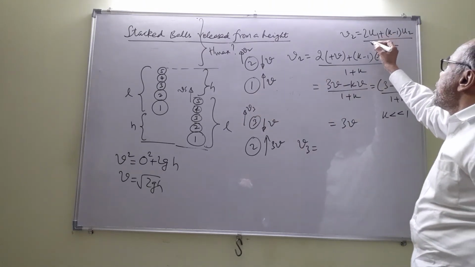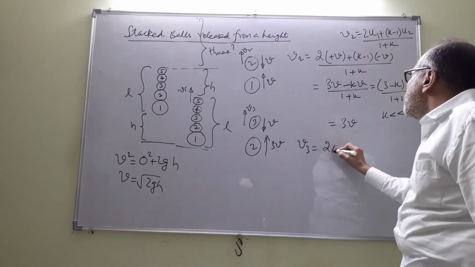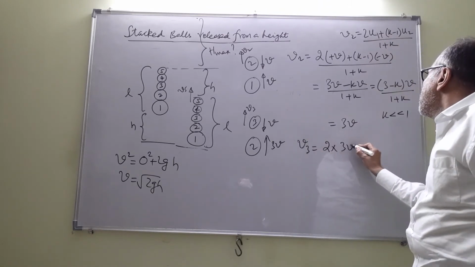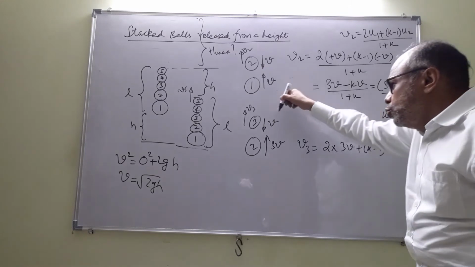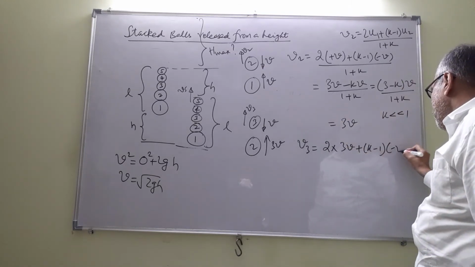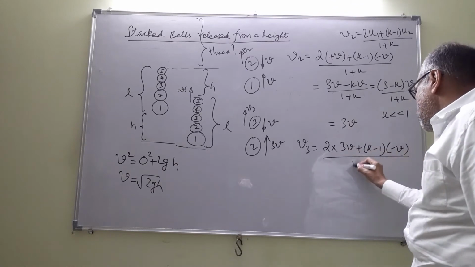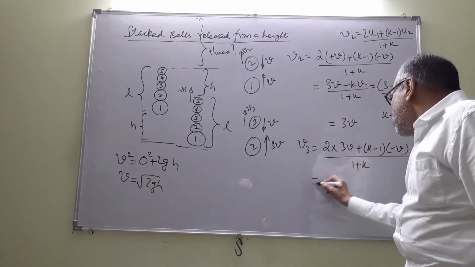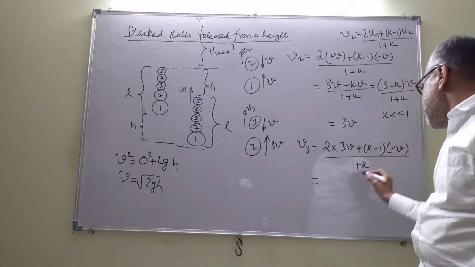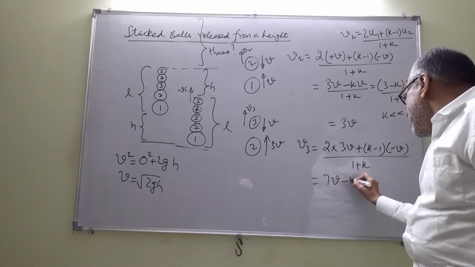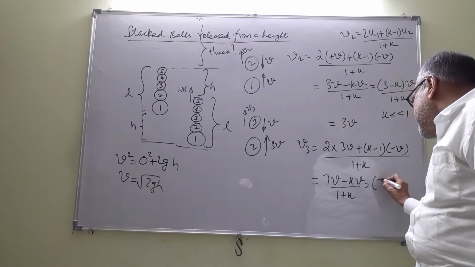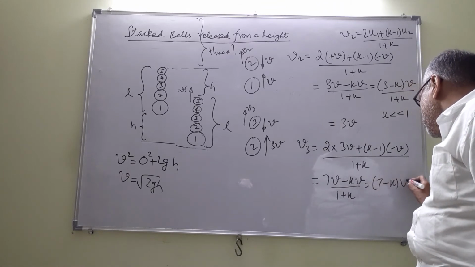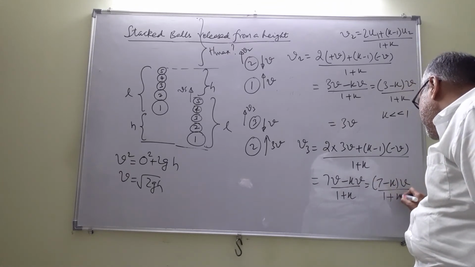Use this formula, 2 into u1, which is 3v, plus k minus 1 into u2, which is minus v, by 1 plus k. So this will be 6v plus v, 7v, minus kv by 1 plus k. That is 7 minus k into v by 1 plus k.